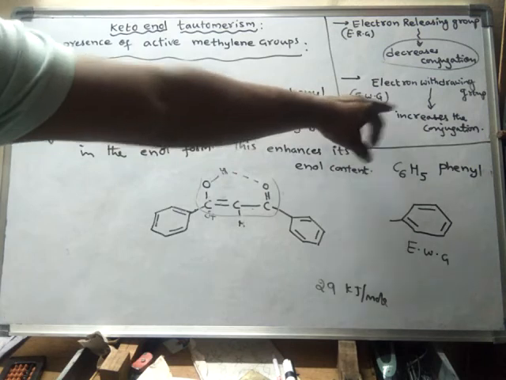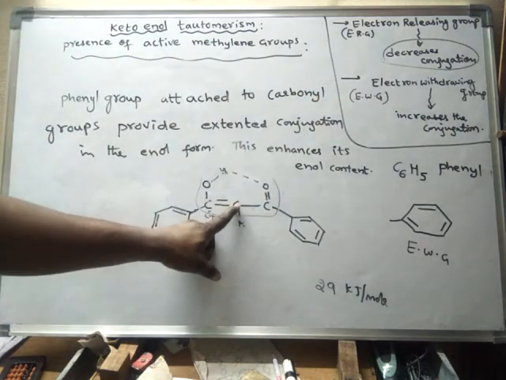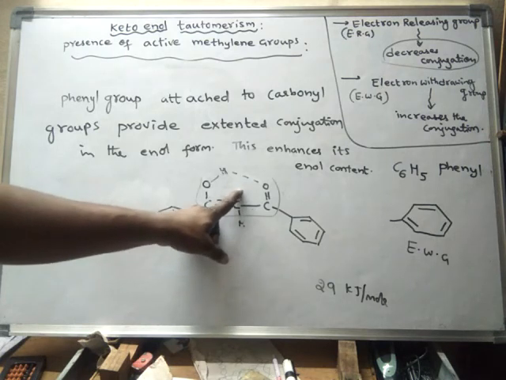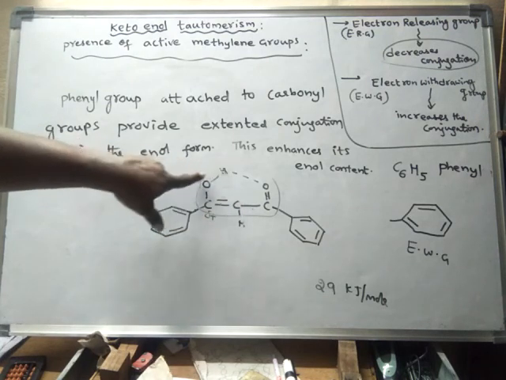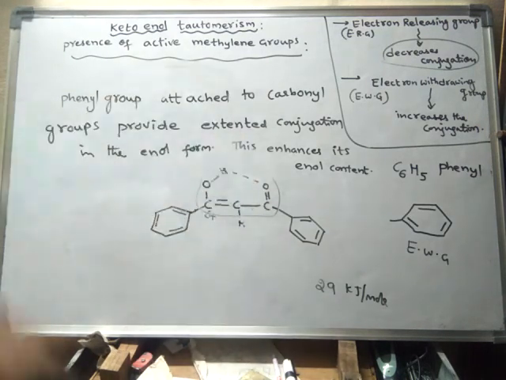All electron withdrawing groups will increase the acidity of this hydrogen. When the acidity is increased, this hydrogen will be deprotonated and attach to oxygen, and finally it forms enol. Like this, the presence of active methylene groups can be discussed. We will discuss the other things in the next video.